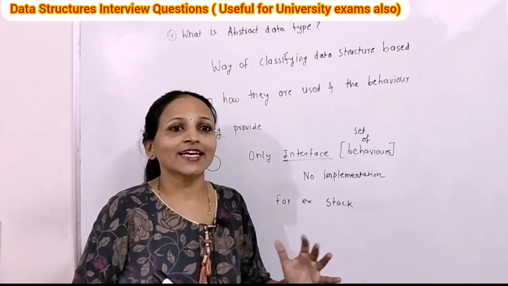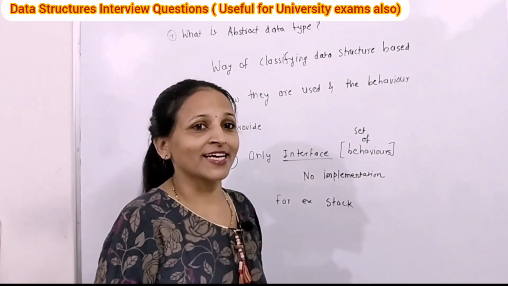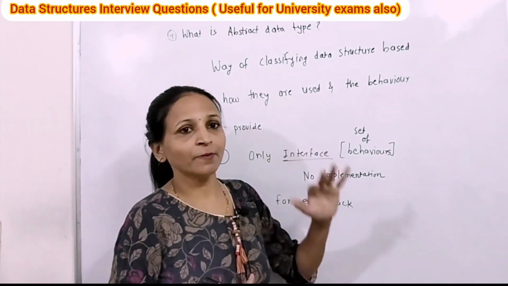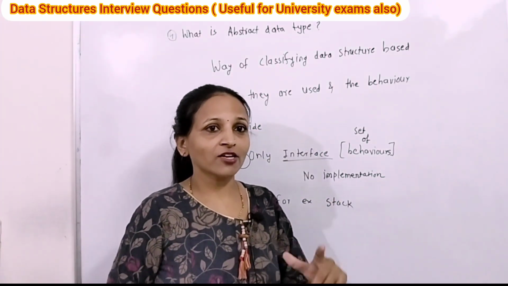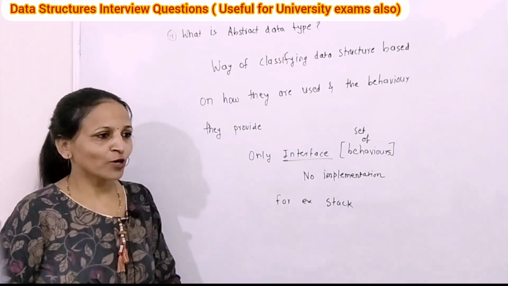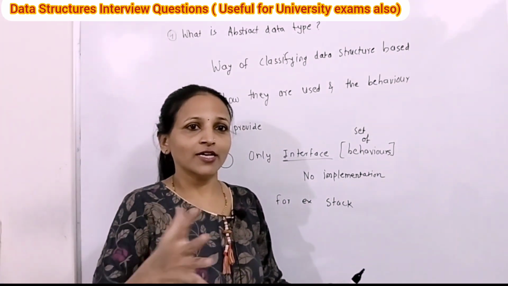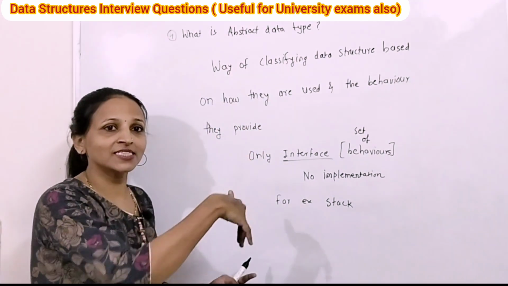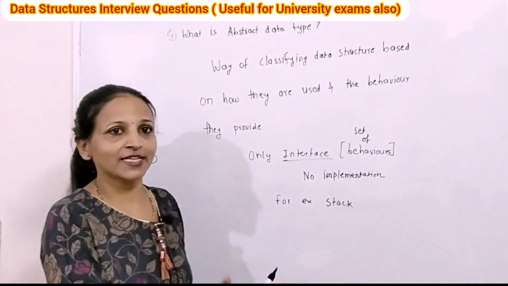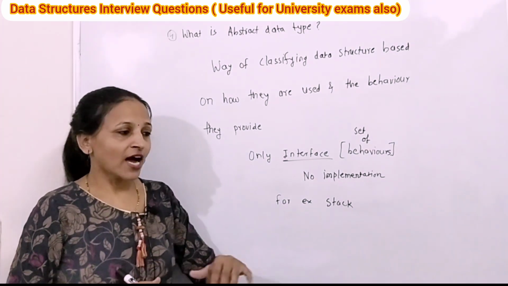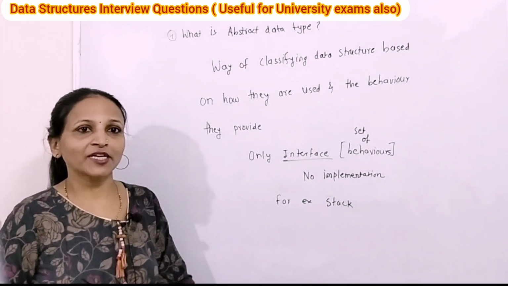An abstract data type is a way of classifying data structures based on how they are used and the behavior they provide. For example, stack is an abstract data type. Here we know only that a stack is last in, first out, meaning whatever element is inserted last will be removed first. That characteristic is there inside a stack. As for behavior, there is a push operation and a pop operation.